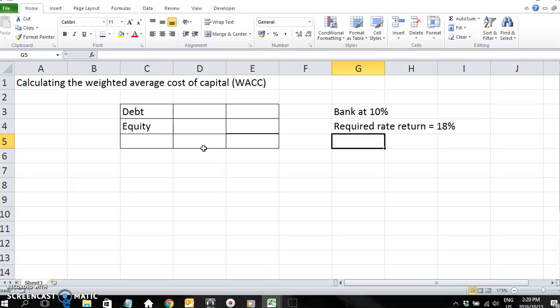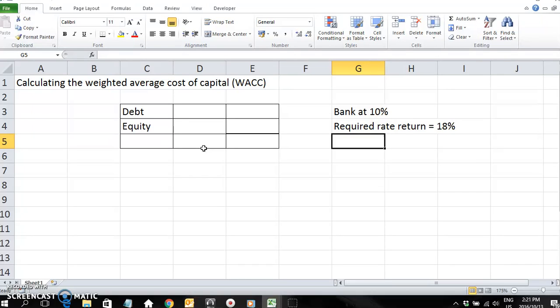The investors, on the other hand, buy shares in the company or invest in the company, and they wait for dividend payments. And if the company does not earn a profit, they don't have to pay any dividends. So the risk is more for the shareholders. So they require a higher return than the bank. So now, how do we calculate the total cost of all these different types of funding?